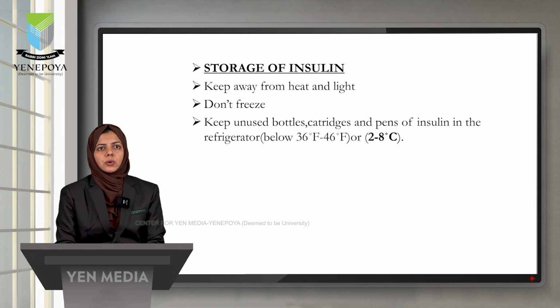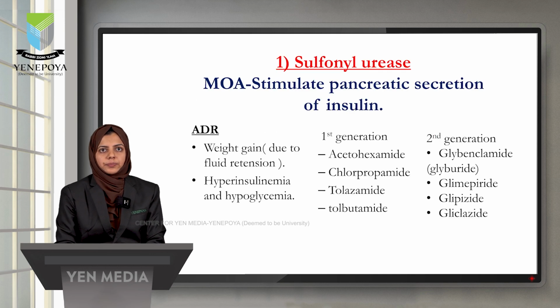Insulin has to be stored away from heat and light, and it should not be frozen. The unused bottles, cartridges and pens of insulin have to be stored in a refrigerator at 2 to 8 degrees Celsius.